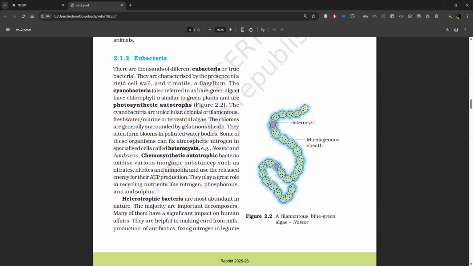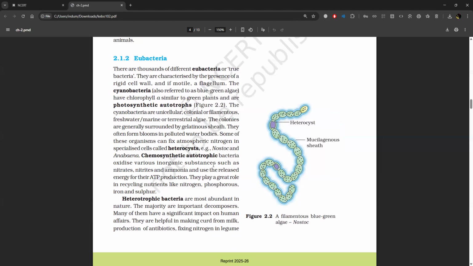The cyanobacteria are unicellular, colonial, or filamentous, freshwater, marine, or terrestrial algae. The colonies are generally surrounded by a gelatinous sheath. They often form blooms in polluted water bodies. Some of these organisms can fix atmospheric nitrogen in specialized cells called heterocysts, for example, Nostoc and Anabaena.